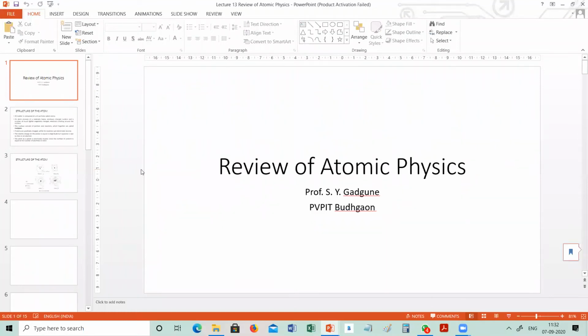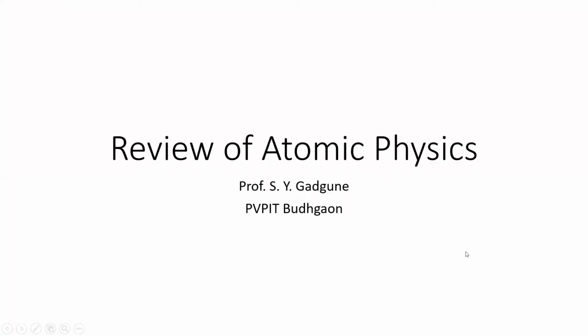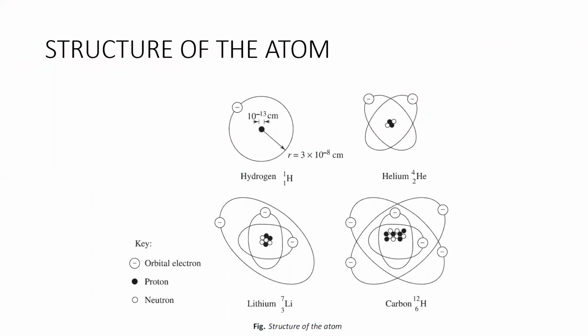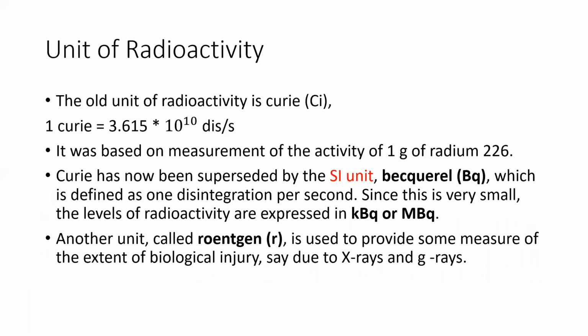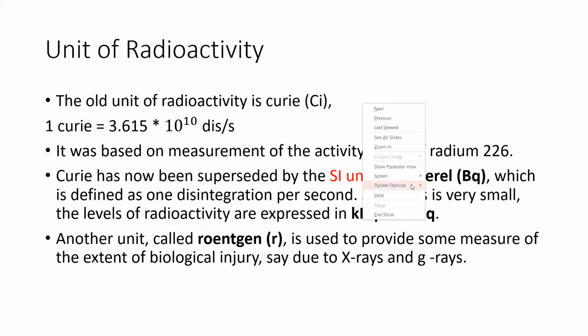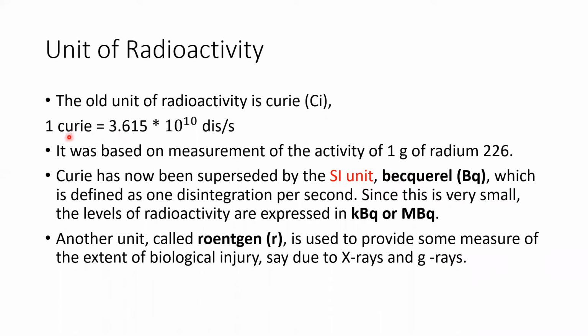Last lecture we studied a review of atomic physics. In that, one point was remaining: the unit of radioactivity. The old unit of radioactivity was the Curie, named after the scientist Curie, who discovered the radioactivity phenomenon by studying radium material.